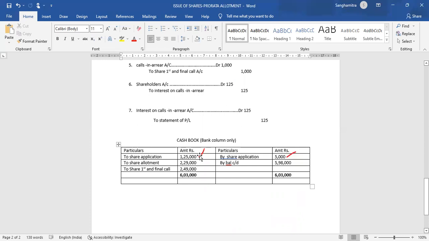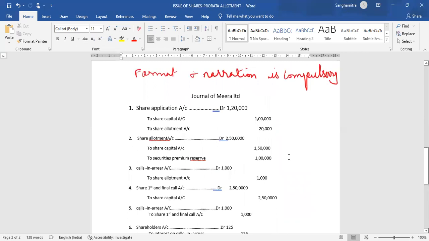1,20,000. We received 1,25,000. That is, the company received 1,25,000. They have refunded 5,000. So the company is now left with 1,20,000. Now we are making the transfer entry in the journal. Share application account debit 1,20,000. I hope all of you have understood this.